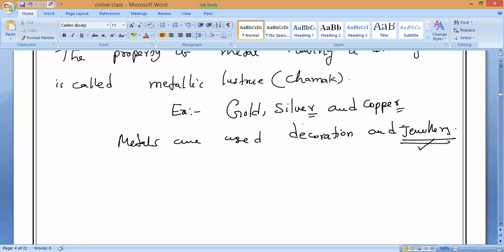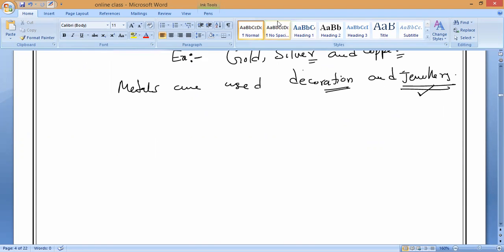And also see, for example, if I make jewelry with some kind of non-metal, is it possible? It will break very easily. It is not strong. They are metals in nature, and that is the reason we are using these metals. One reason is shining in nature, and the second reason is they are highly malleable and ductile, so we can make them into different shapes. Do you understand, guys? Yes, sir.